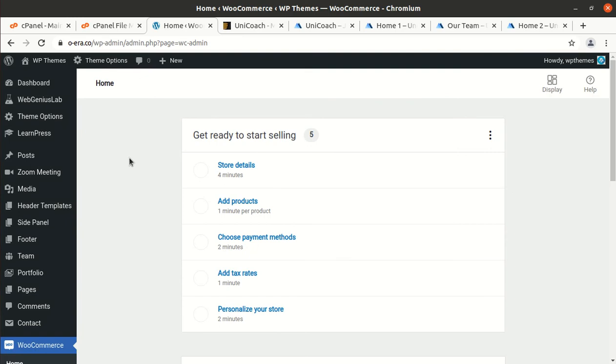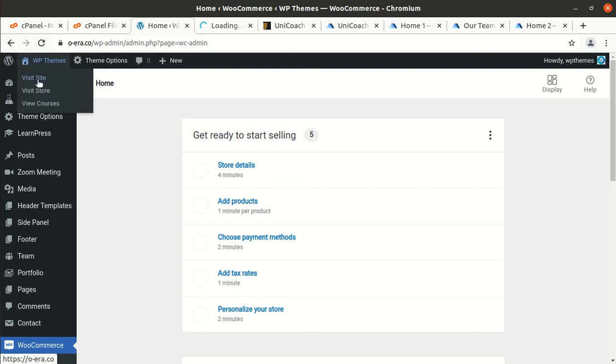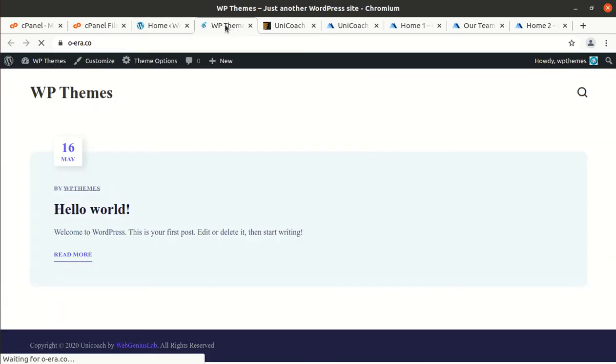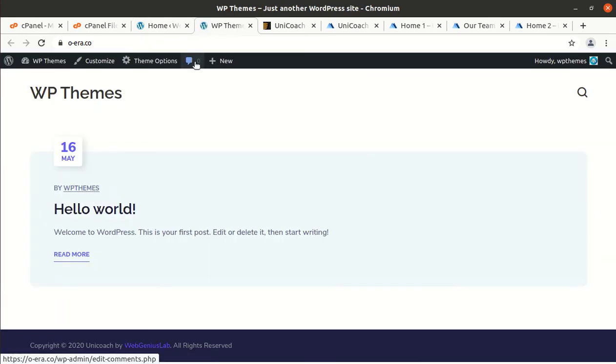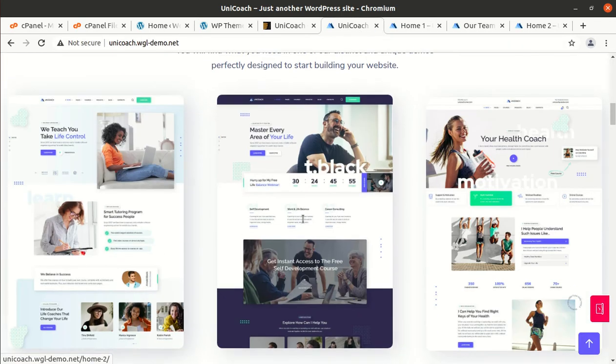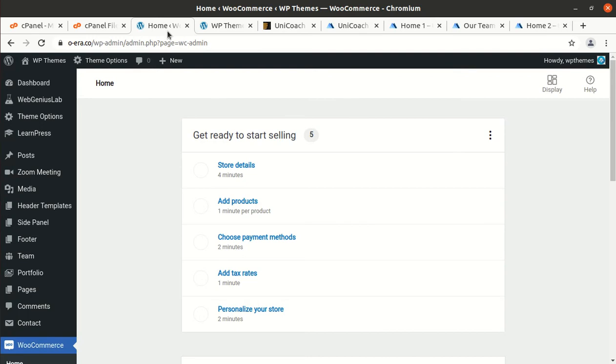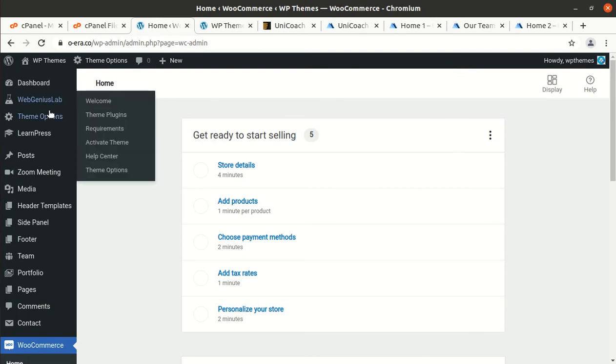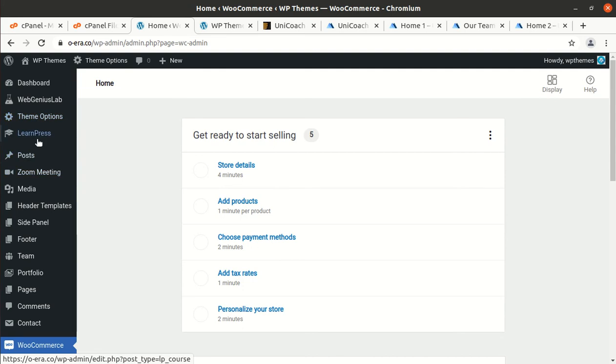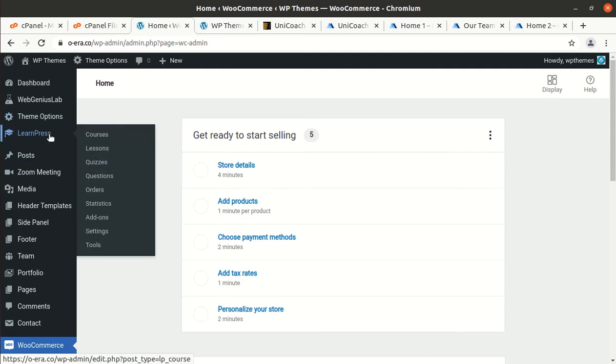My WooCommerce has been installed with this, and since we have already installed the theme and all the plugins, we can take a look at our website, how it looks with the theme and plugins. And this is the basic look of the Unicoach WordPress theme, and this is the core look because it does not have any content. At this stage, to make a target website like any of these, we need a demo content set, and of course we will go for importing the demo content. And after that, I'll show you the theme options. This is broad theme options, and I'll also show you the listing options with LearnPress.